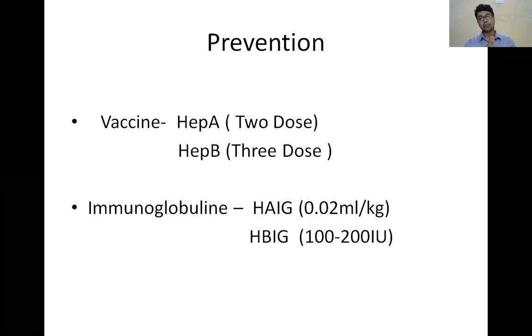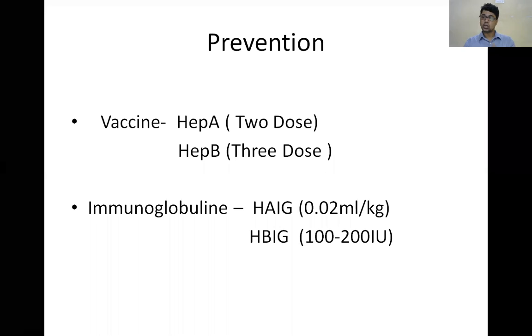Again, after 3 months, you have to give another dose. In neonates, you have to give another dose because they are not exposed to these viruses. You don't know that. So in neonates, you have to give a second dose of immunoglobulin after 3 months. That is better than a single dose.